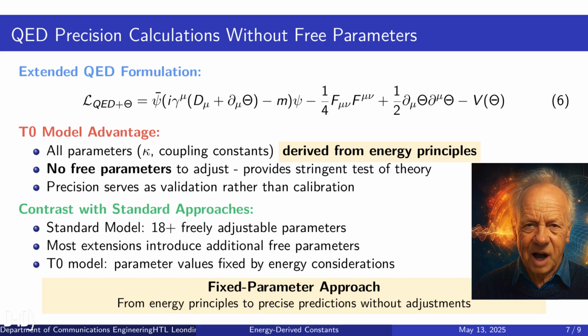This contrasts sharply with the standard model, which contains 18 or more freely adjustable parameters, and most extensions that introduce additional free parameters. Our fixed parameter approach moves directly from energy principles to precise predictions without adjustments.